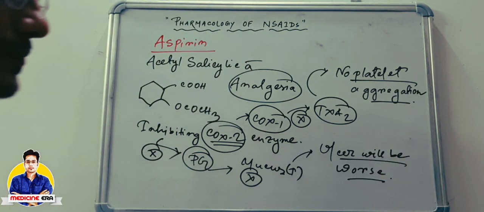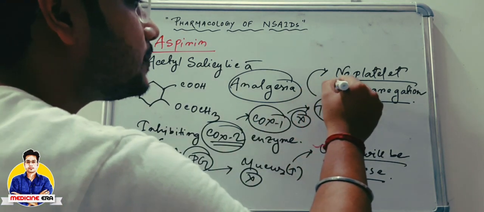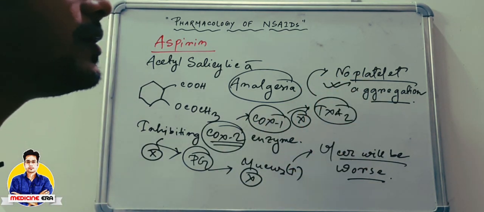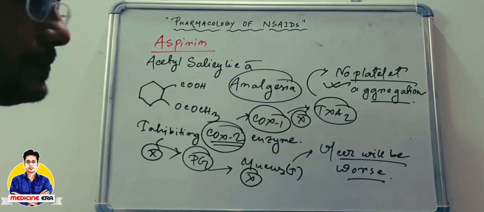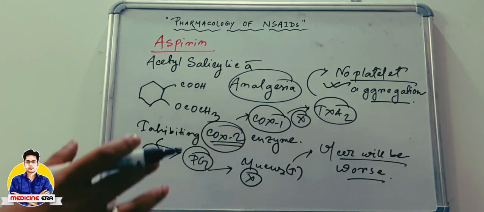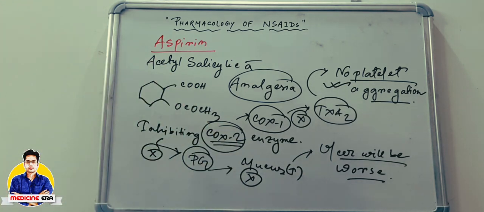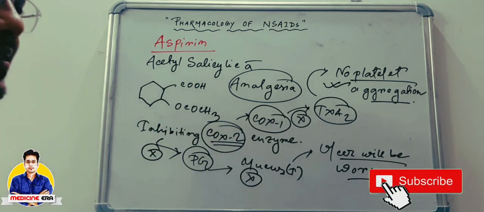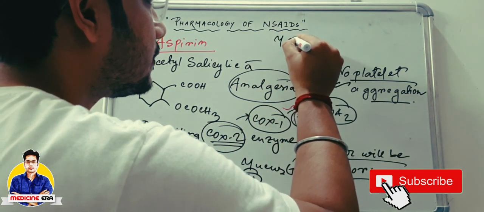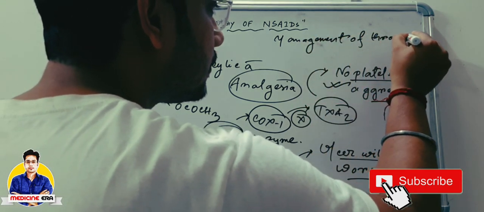So these are the side effects. No platelet aggregation, ulcer will be worsened. Okay, but this particular fact we can use in different types of other disease management. In case of heart failure or stroke, or in case of any type of thrombosis, we can use aspirin because it is used to inhibit the aggregation of the platelets. So the blood will flow very easily. And in case of stroke or any type of cardiac patients or any type of patients who are suffering from thrombosis, this aspirin is used as a therapy or medication. So in case of management of thrombosis,